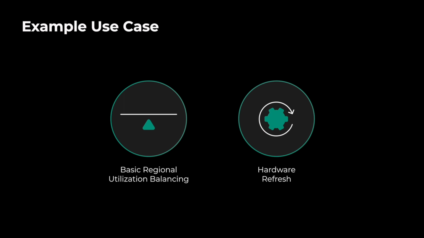So first is a very basic example of just regional utilization balancing. Now that we understand how much capacity is needed to serve a specific product, we can route and rebalance the capacity needs across our regions.